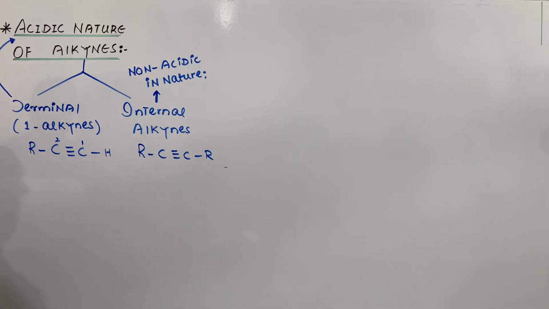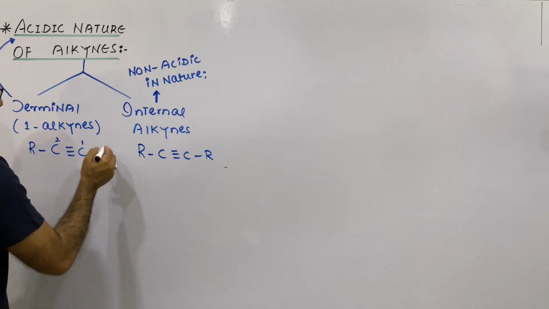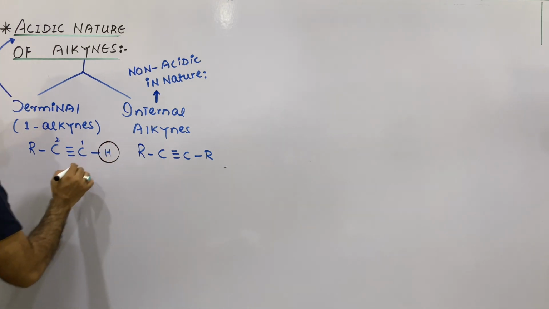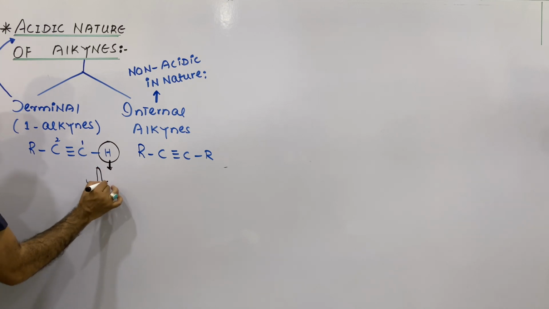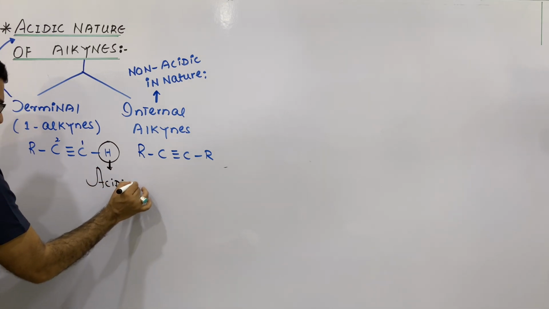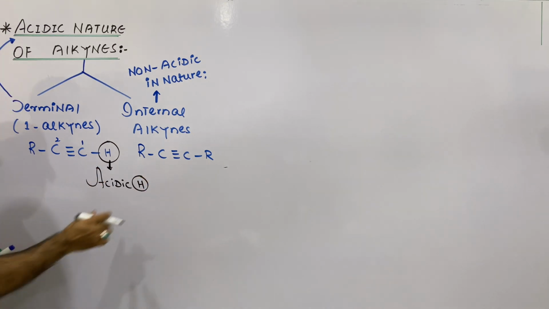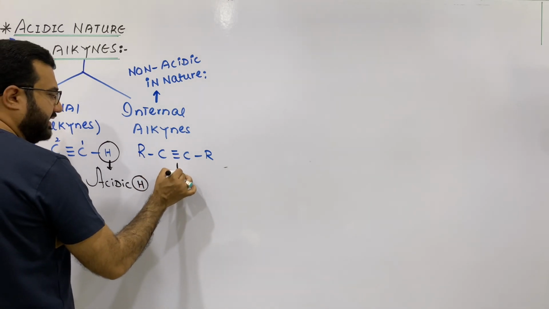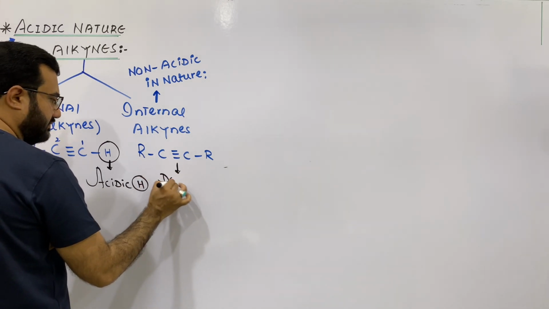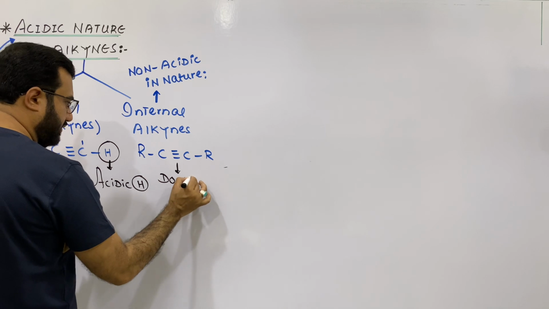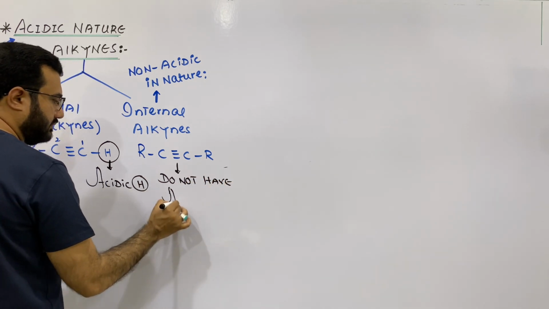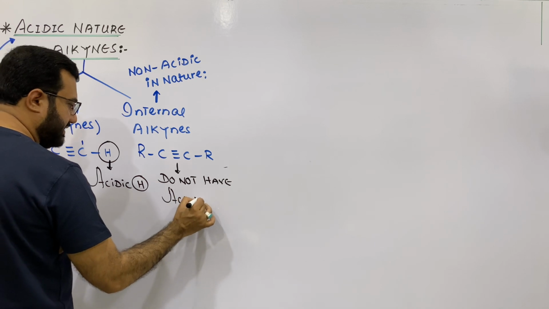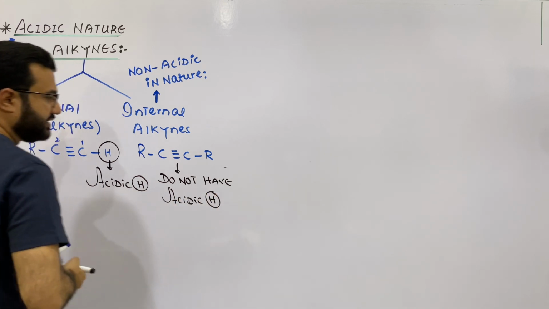Now the second question is, why are only terminal alkynes acidic? Because terminal alkynes have acidic hydrogen, while internal alkynes are non-acidic in nature because they do not have acidic hydrogen.